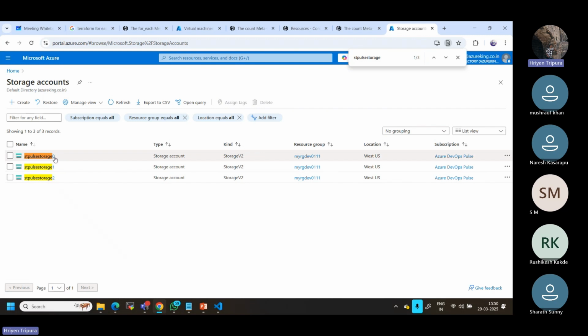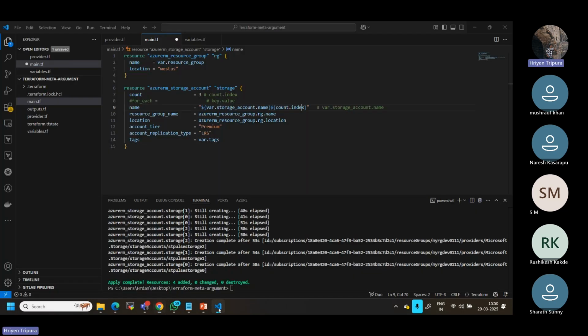That means 1, 2, 3. Instead of 0, it should start with the 1. How can I make that? Let's see that. This is all normally used in real time, because nobody wants to give a name starting from 0. Nobody will give 0. So you have to get 1, 2, 3 like that.